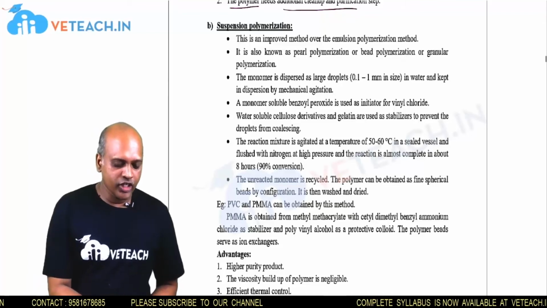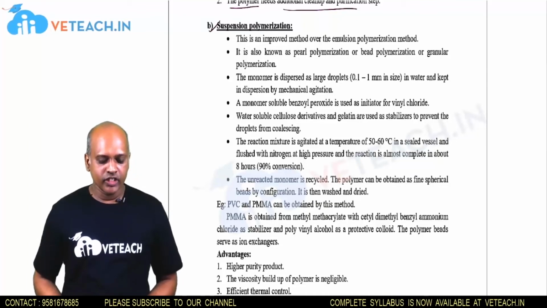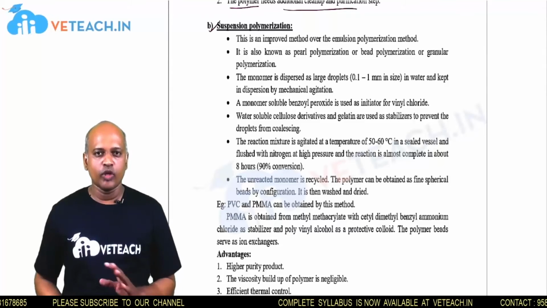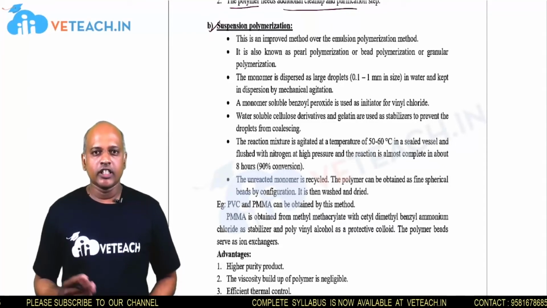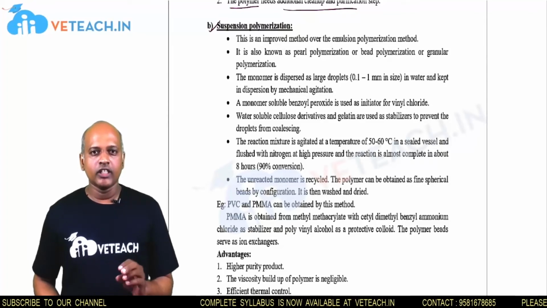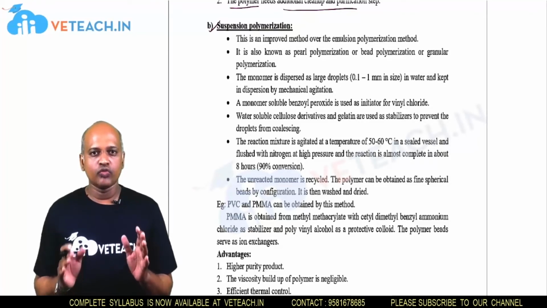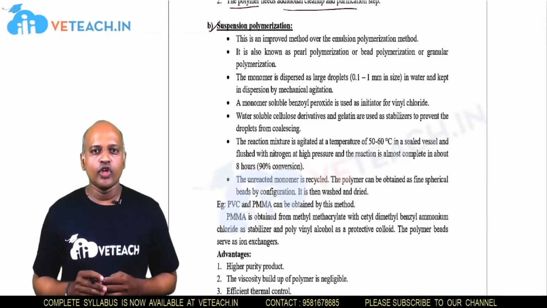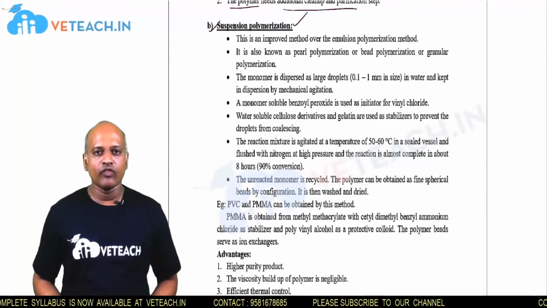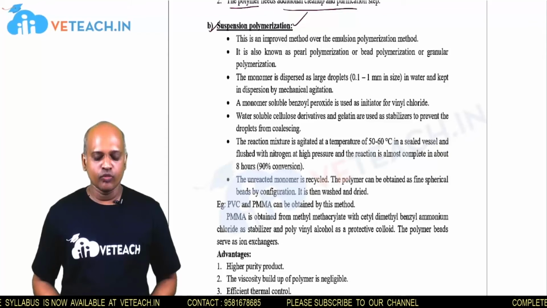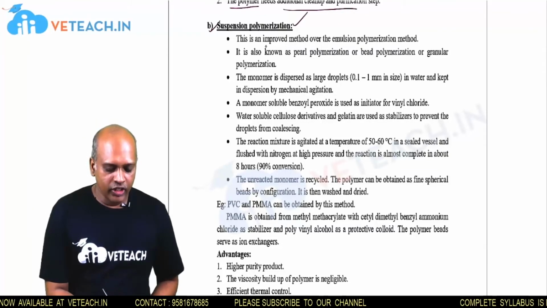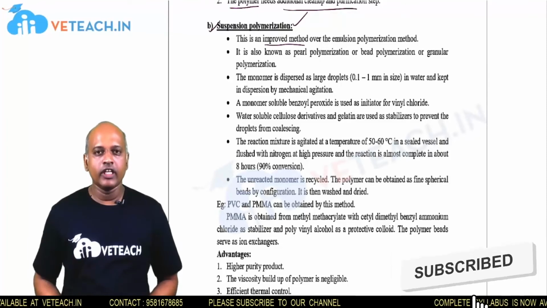The next polymerization process is suspension polymerization. Suspension polymerization is a better method than the emulsion polymerization process, because it does not require any additional cleanup process. In emulsion polymerization we require an additional purification step, but the suspension polymerization process does not. This is the main advantage over emulsion polymerization, and so it is called an improved method over the emulsion